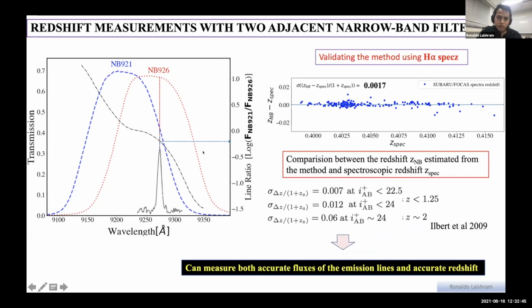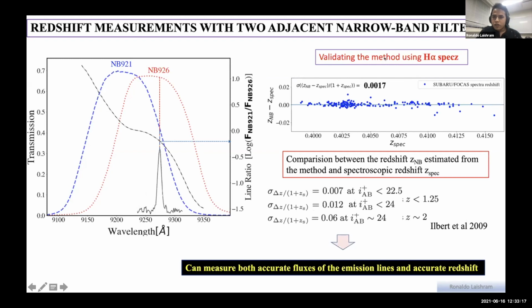So this line ratio would help us to give the locations of the emitters, which will give us a redshift. These narrowband filter profiles are not flat, so the NB excess of the flux depends on the location of the filter. And since we know the location, we can accurately correct for the fluxes using this method. We want to check whether the redshift determined from this method is accurate or not.